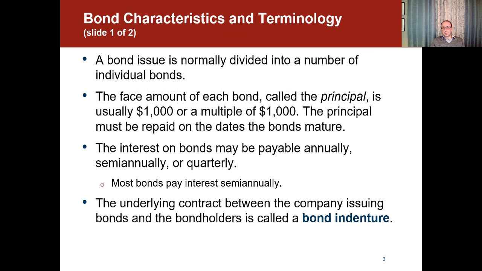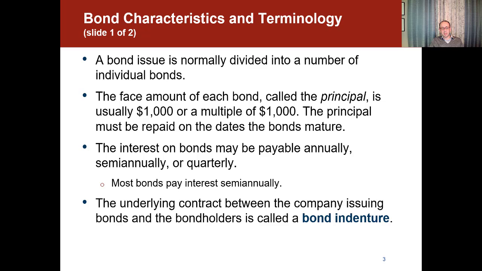So a bond issue is normally divided into a number of individual bonds. The face amount of each bond, called the principal, is usually $1,000 or a multiple of $1,000. The principal must be repaid on the date the bonds mature. The interest on bonds may be payable annually, semi-annually, or quarterly.